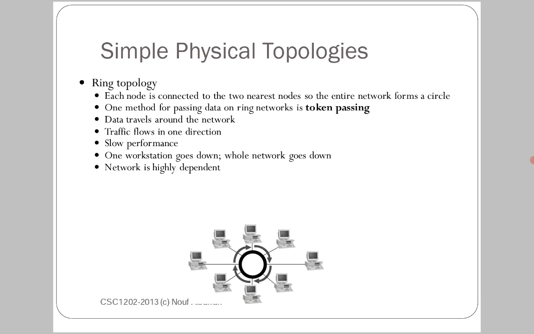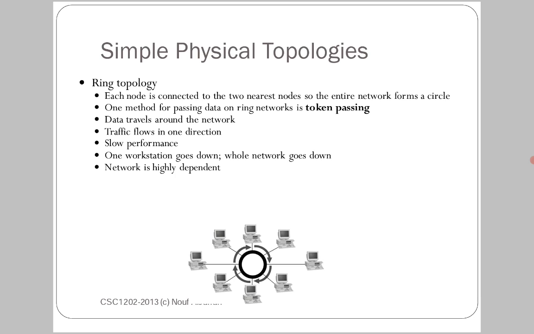Performance is slow, and if one workstation goes down, the whole network goes down. The network is highly dependent. So what are the properties or characteristics of a ring topology? Each node is connected to the two nearest nodes, so that the entire network forms a circle, and it looks like a circle.